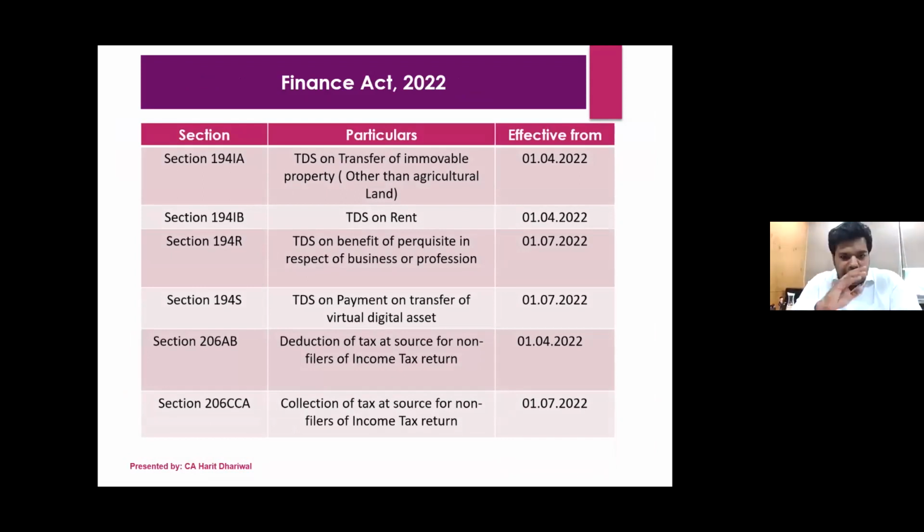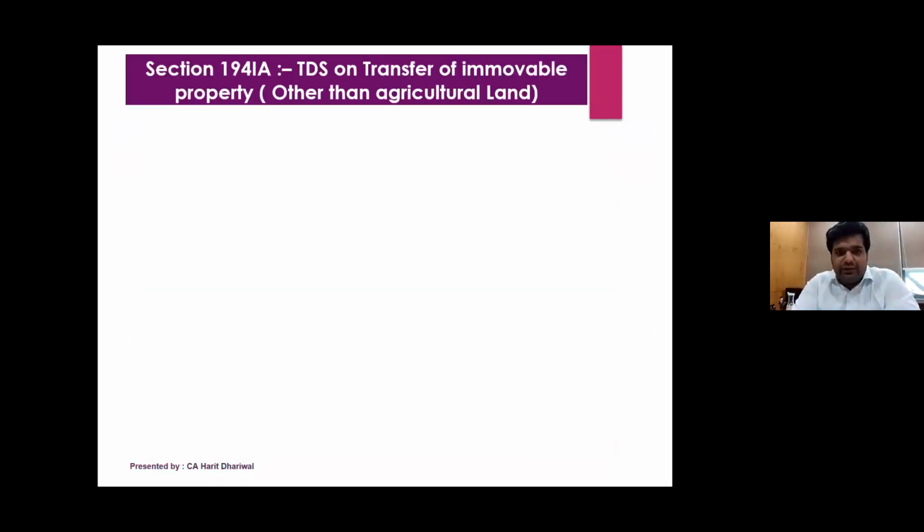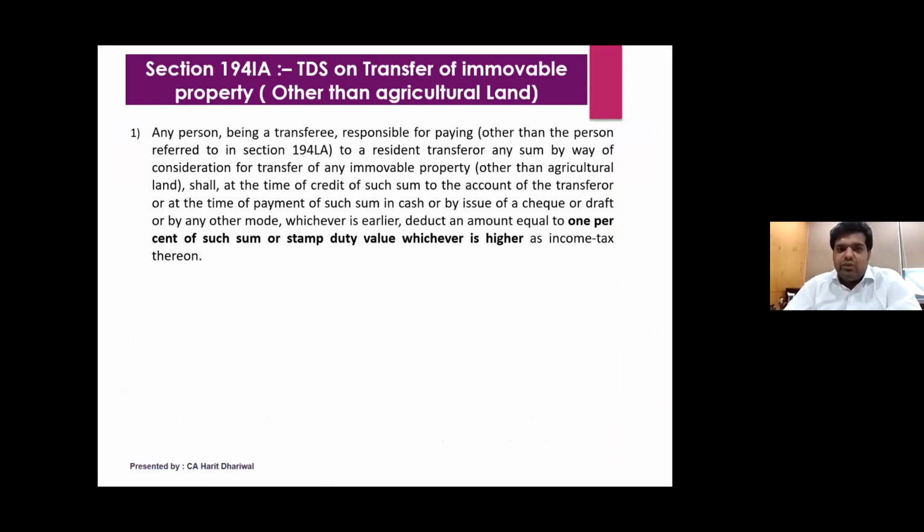Now, as you can see, there are 6 major TDS sections which were either amended, and 2 sections which were newly introduced in the last Finance Act. So we will discuss 194IA first. 194IA, TDS on transfer of immovable property. I think we all know this section. I will just read the first paragraph for clarity.